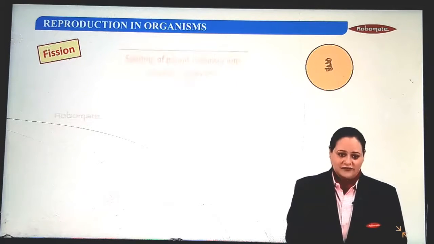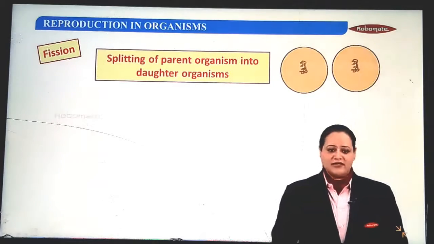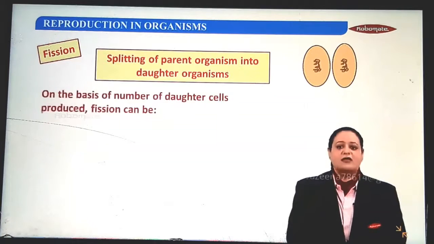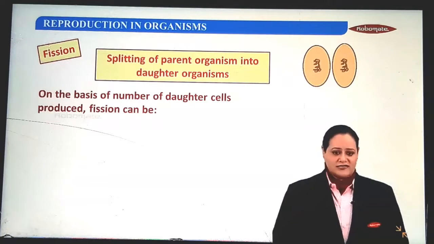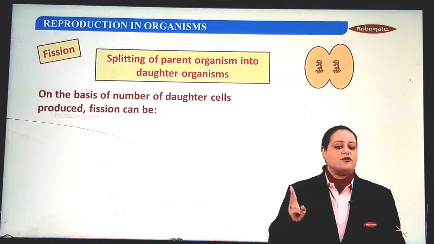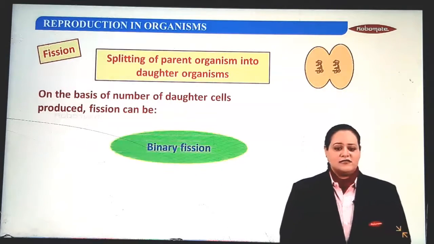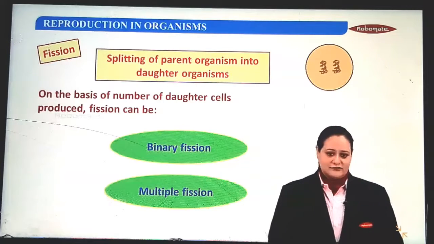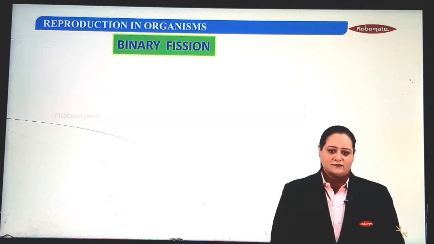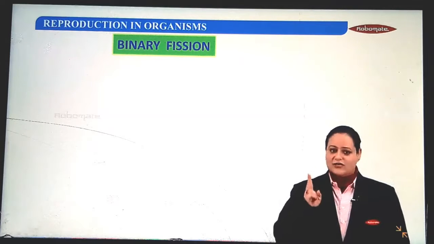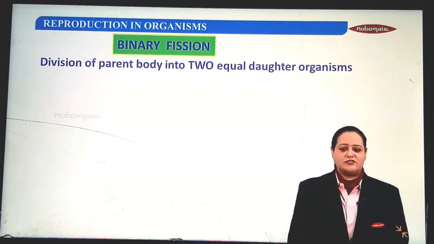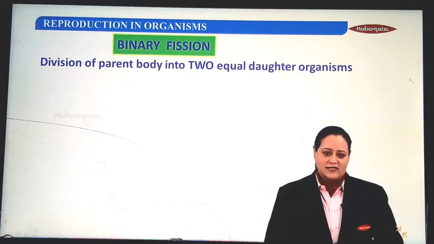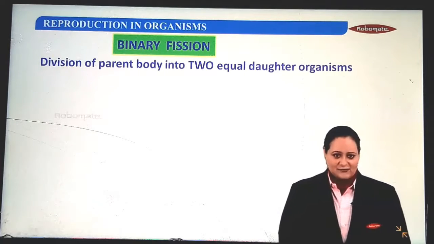So let's define fission. Fission is the splitting of the parent organism into daughter organisms. On the basis of the number of daughter cells produced, fission can be of two types. It is either binary fission or multiple fission. Binary fission. The word binary means two. So what is binary fission? Division of the parent body into two daughter organisms is binary fission.